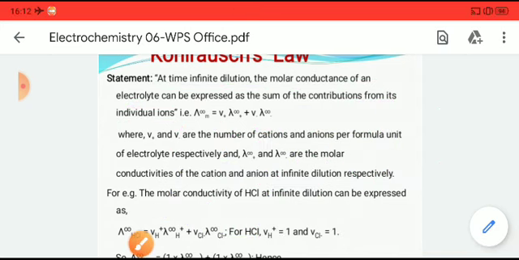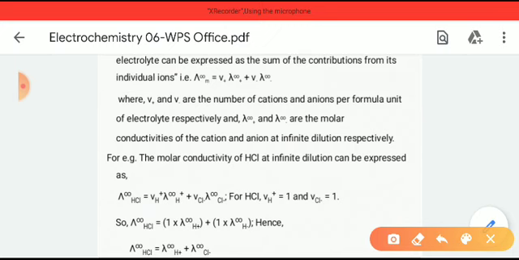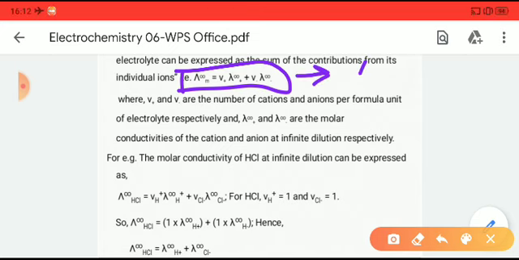We will go deeper into the statement as well. This equation is given to determine lambda m, the molar conductance at infinite dilution, lambda m infinity.